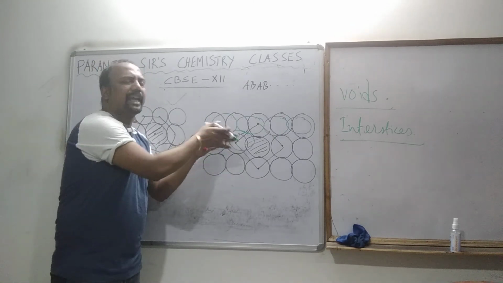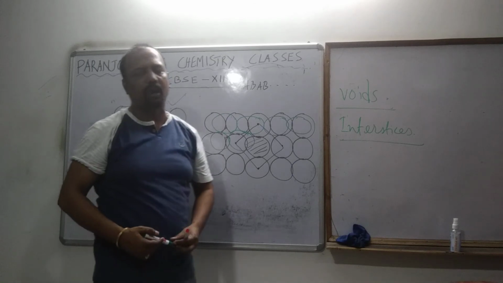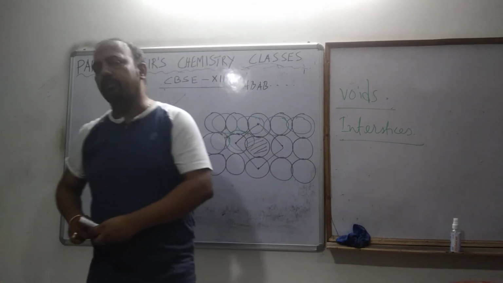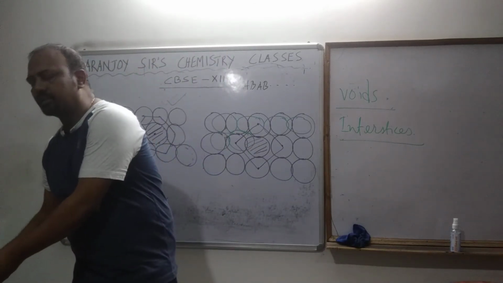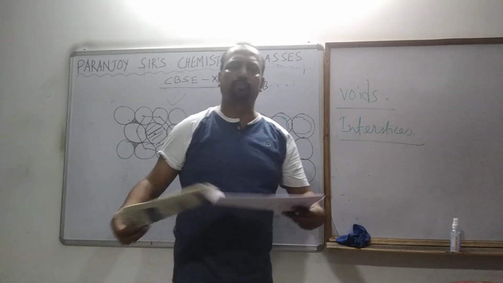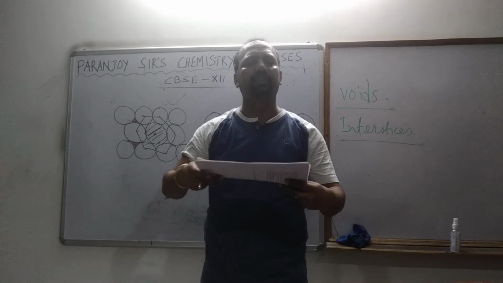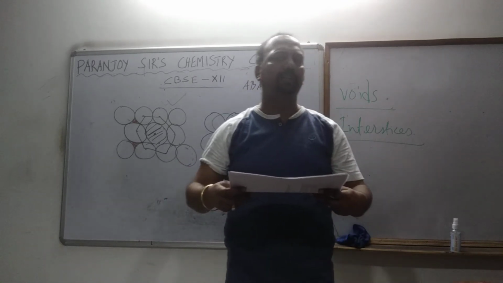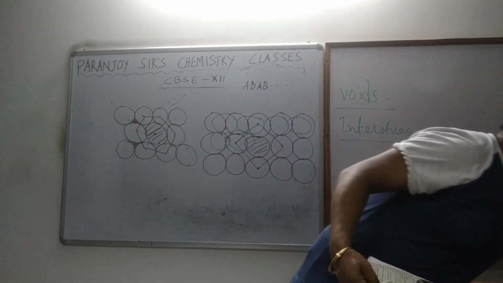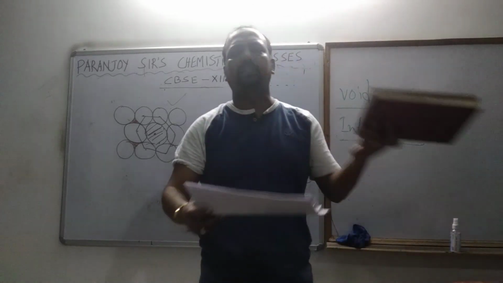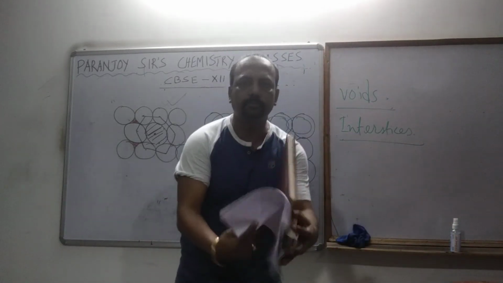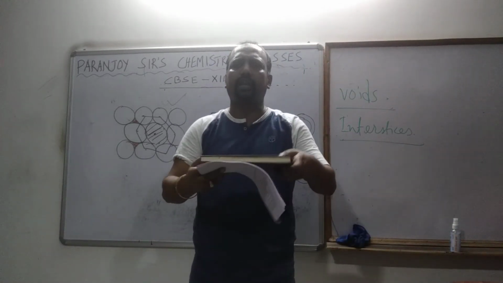Third layer will be again different from the second, not a repetition of the first layer. That is one way. And the second way is, there is the first layer, which is hexagonally close packed. There is the second layer, differently arranged, which is also hexagonally close packed. There is the third layer, which is also hexagonally close packed.